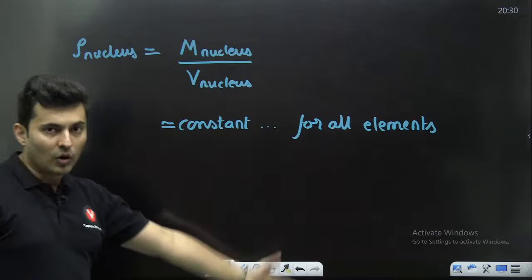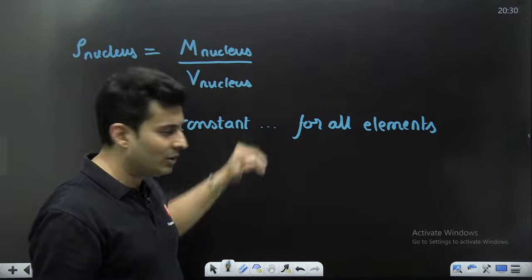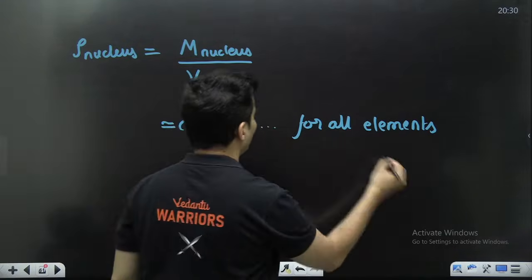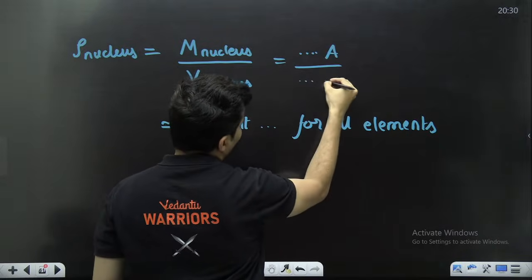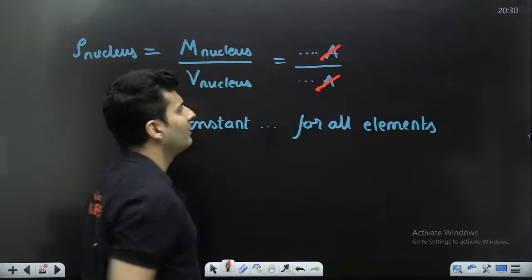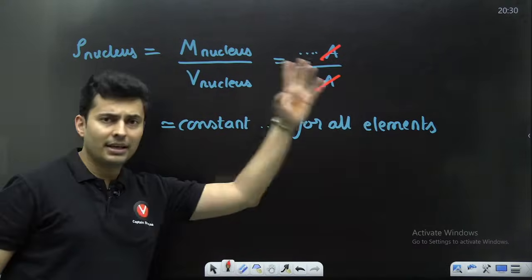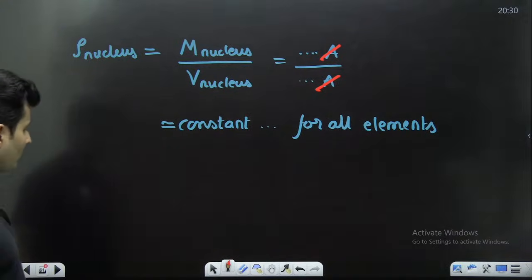So it is a constant for all the elements, doesn't matter. In fact, you will see A will come on the top, it will get cancelled, top and bottom it will get cancelled. There will be something over here and A, there will be something over here and A. You will see the value of A gets cancelled eventually. So that's why it is a constant and it is independent of the elements. Something which you should be aware of.